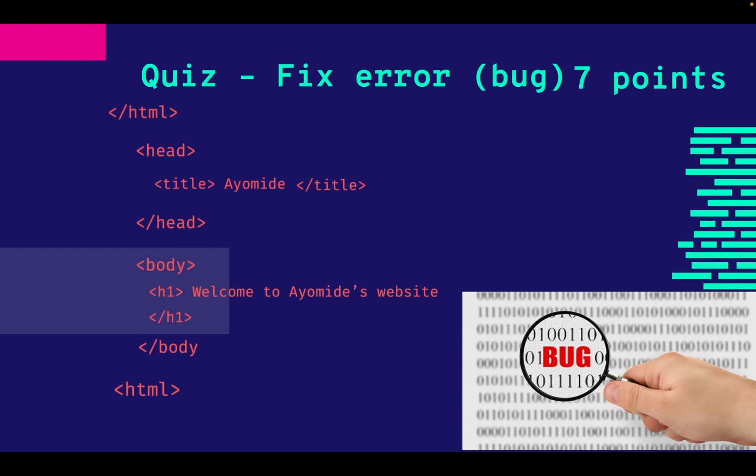So I want you to pause this video, look at this code, and see where the error is, and put the answer, like the code without the bug, in the comment section below. Let me see if you actually get this or not, because this is very important. Later in the course, you write code and it won't work. You need to have the skills of being able to read your code and fix bugs.